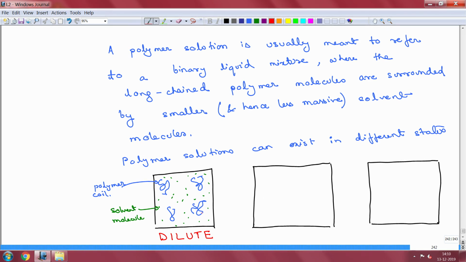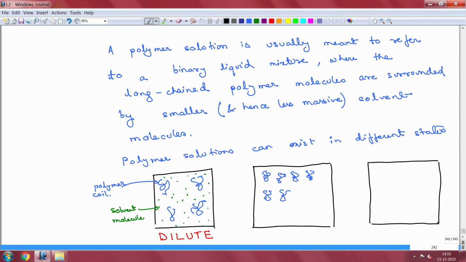Brownian motion will eventually make one interact with another, but the idea is that the number of polymer molecules is small enough that the chances of encounter are very small. This immediately tells us that there should be another state where they are larger in number than the dilute case, and where the polymer molecules are just about to start interacting. So if I draw a polymer molecule in a state like this, this is another one. Now you see I am drawing a larger number of polymer molecules.